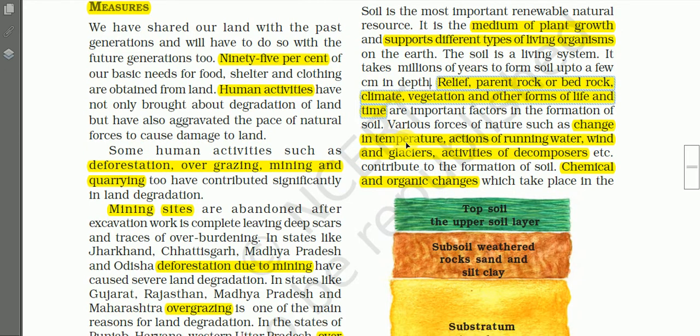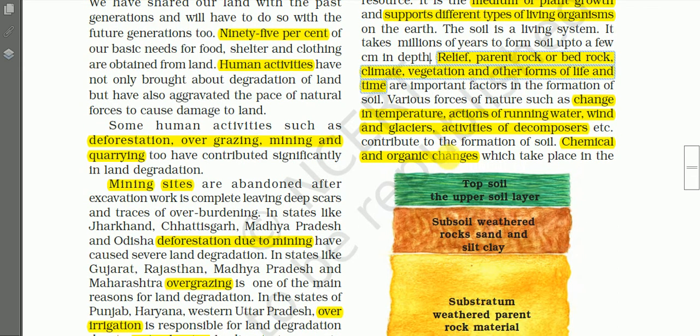So in this way, these factors affect soil formation, and various forces of nature such as change in temperature, actions of running water, wind and glaciers, and activities of decomposers contribute to the formation of soil. Action of bacteria and other microorganisms, including earthworms, is very great in the process of soil formation.